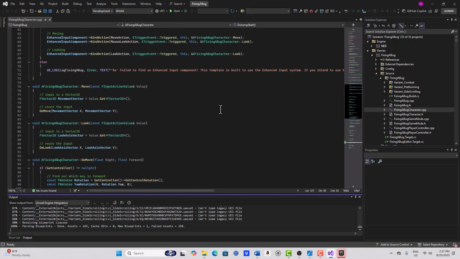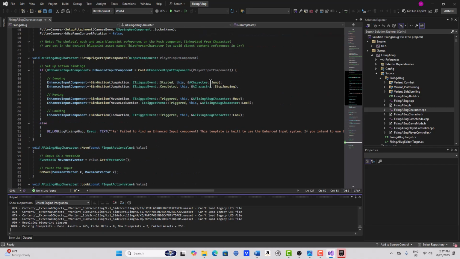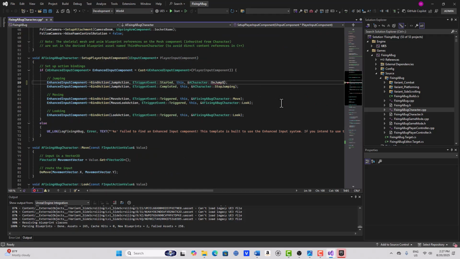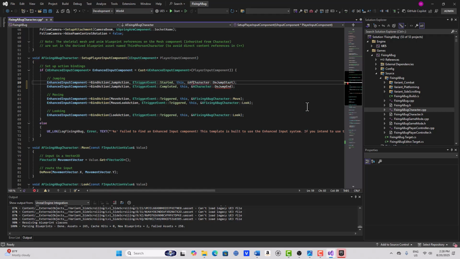So let's come up here, and instead of having it called, what's it called? It's called DoJumpStart and DoJumpEnd. So here we're just going to change this to DoJumpStart, and this is going to be DoJumpEnd. And then the only other issue we're going to have is the character it's calling. We need it to call this character, and that's why we're getting an error here. So we needed to call AFixingABugCharacter, and this one too, AFixingABugCharacter, and that should resolve it.